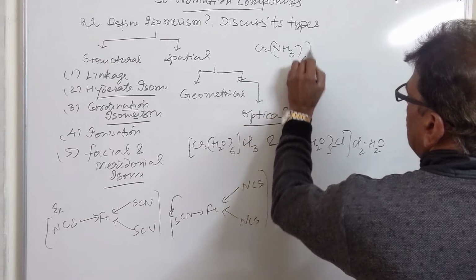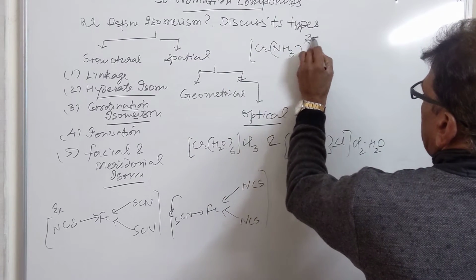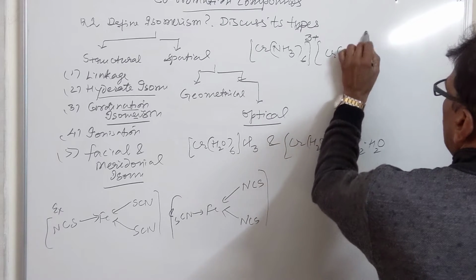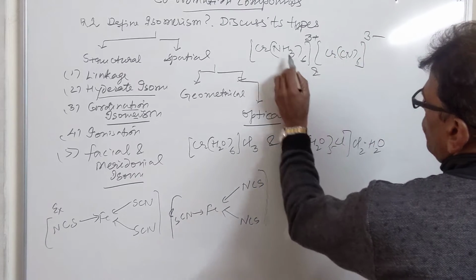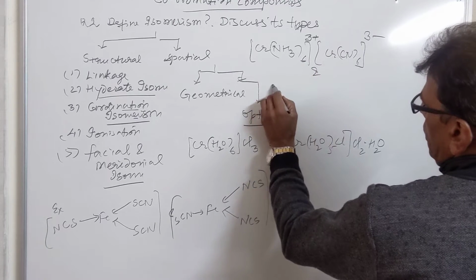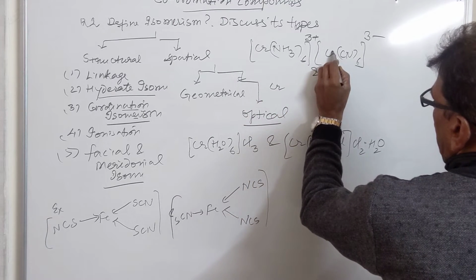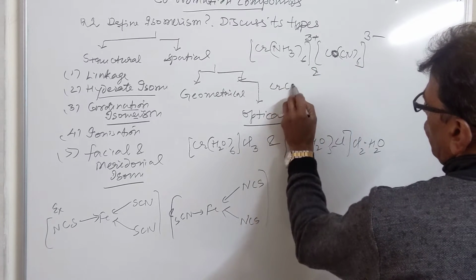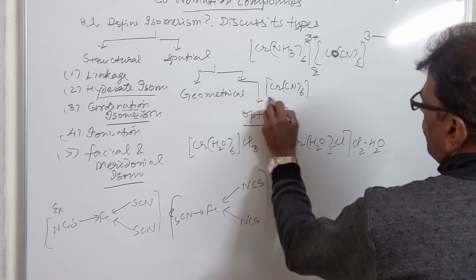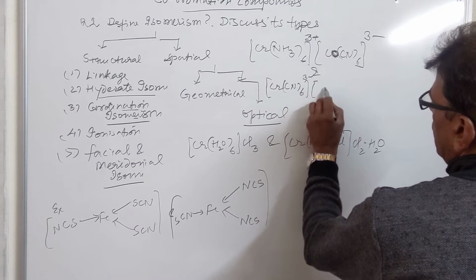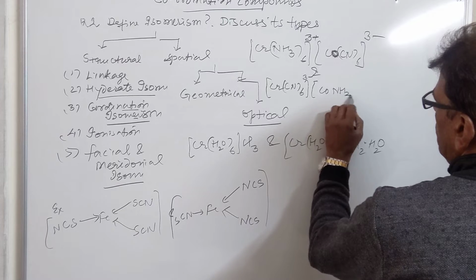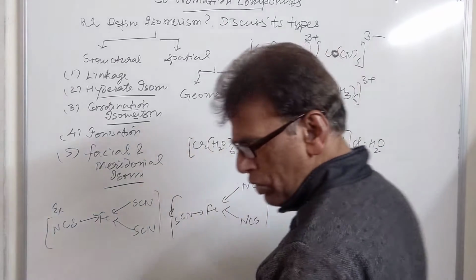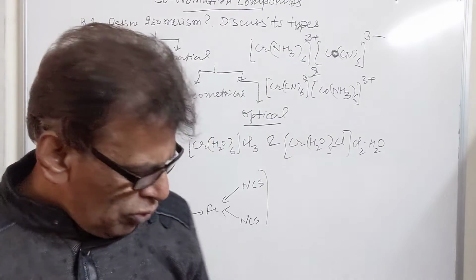For example, [Cr(NH3)6] is the cationic part of the complex. Then we have [Cr(CN)6], this is the anionic part. Now in its isomer, ammonia goes with cobalt and cyanide comes with chromium here. Now it has a 3 negative charge, and cobalt will have a 3 positive charge. So these are the isomers which are called coordination isomers.